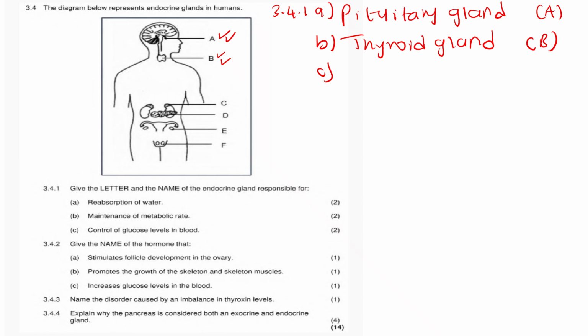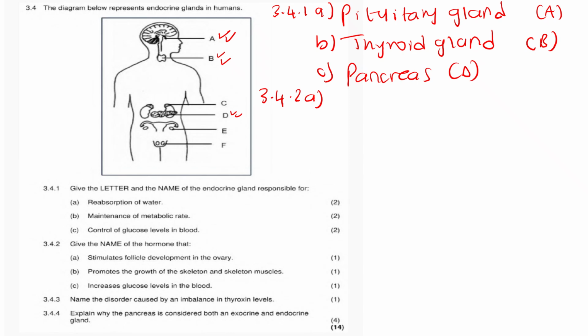Therefore now C, the control of the glucose level in blood. It is what we call the pancreas, which is D, right? Pancreas, which is D.